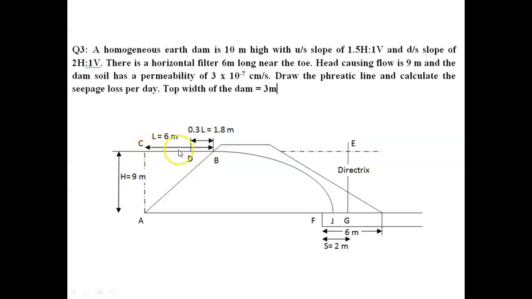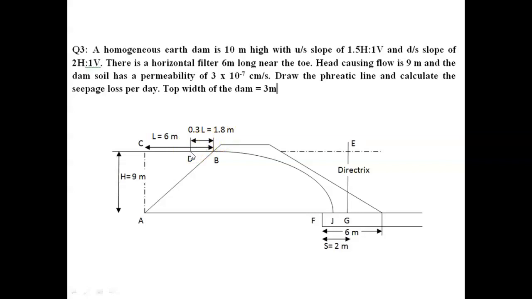Then 0.3 times 6 is 1.8. So from point B we have to locate point D at a distance of 1.8 meter. This point D is the first point of the base parabola.